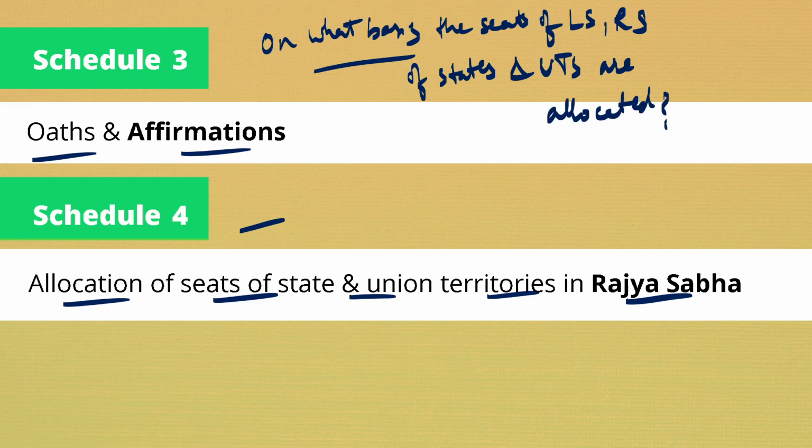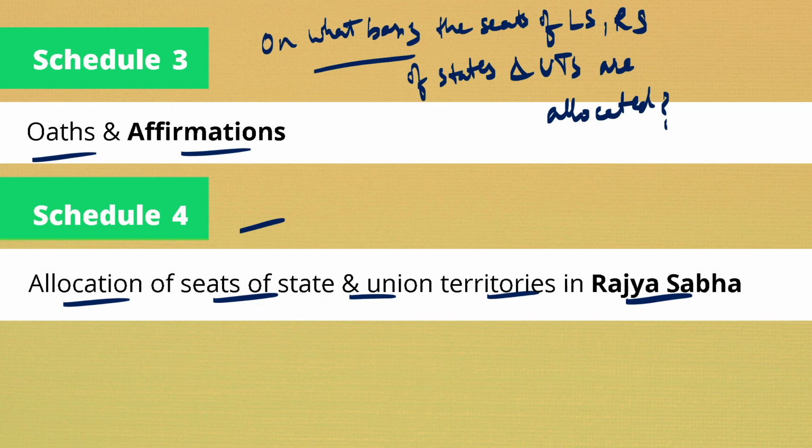See, to allocate seats in states and union territories, the area of the state is not considered. The area of the district is not considered. It completely depends on the population. On the basis of population, the number of seats of the Rajya Sabha and the Lok Sabha are decided.